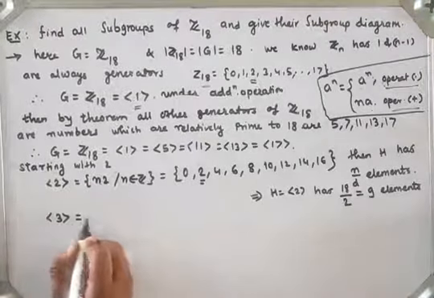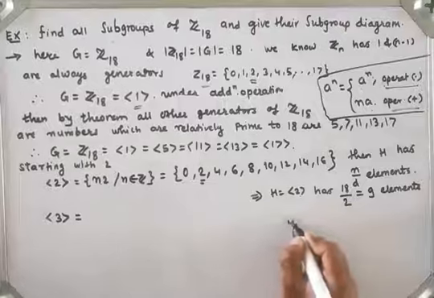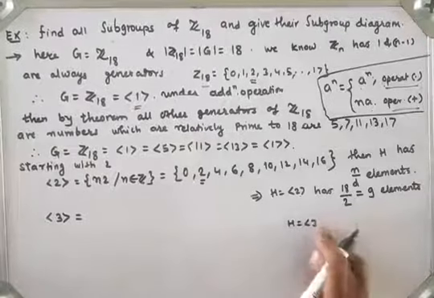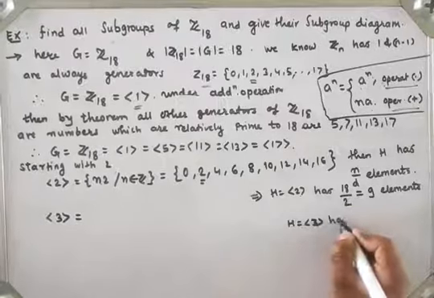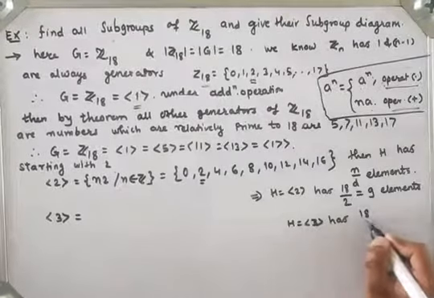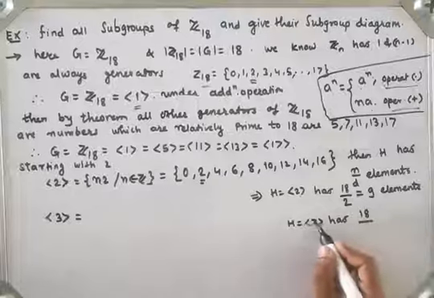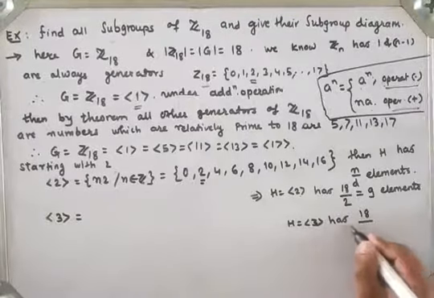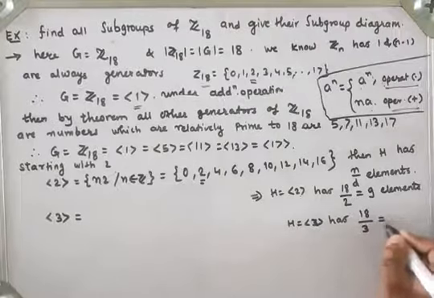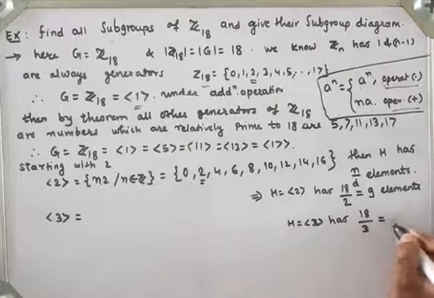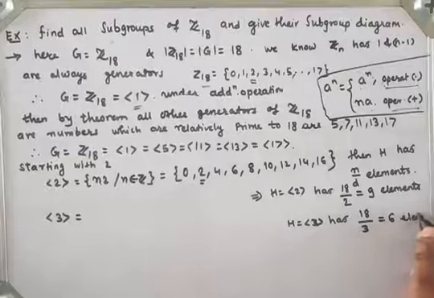If H is equal to generator 3, let's see how many elements we will have. The GCD of 3 and 18 is 3, so 18 upon 3 is 6 elements.